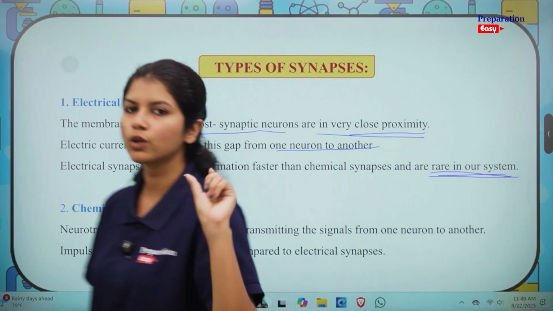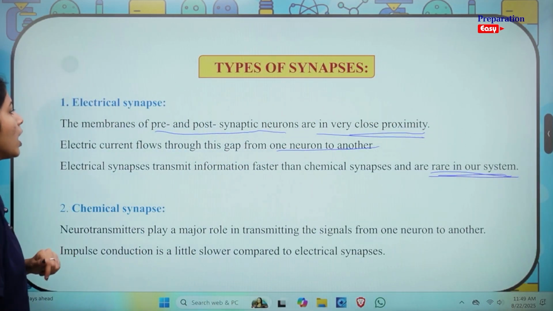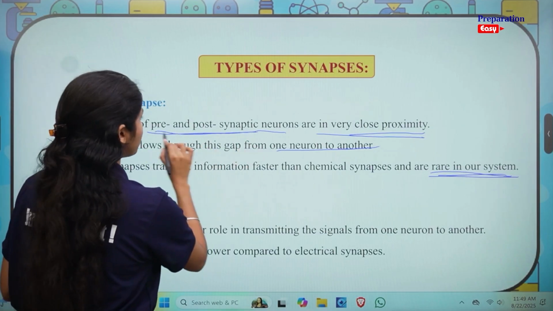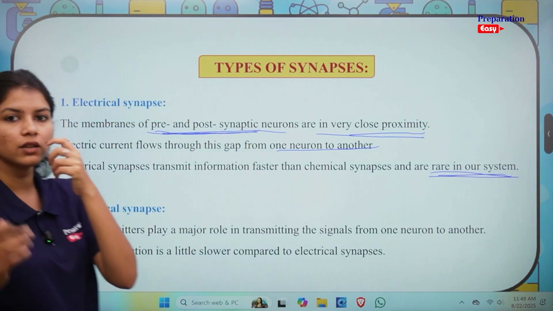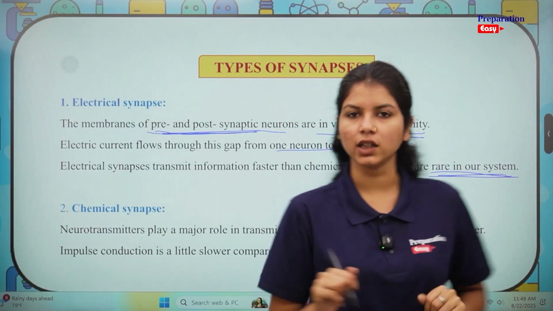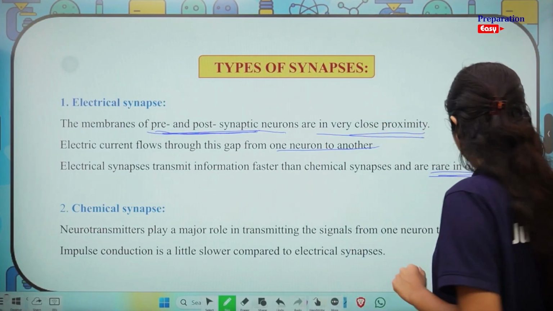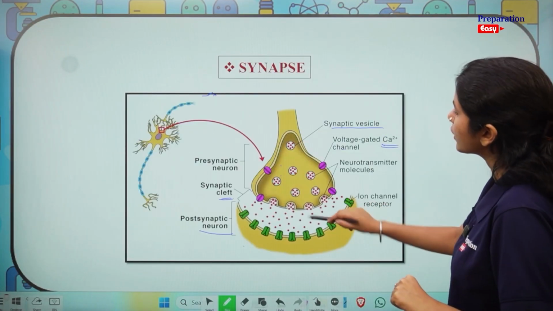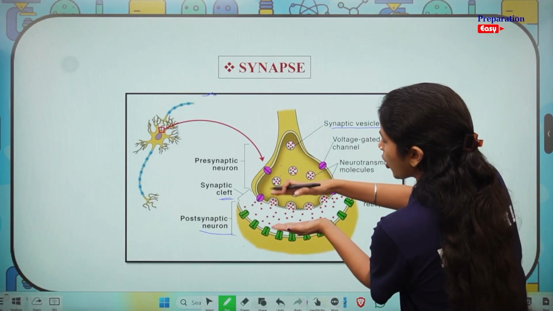Now let's decode what each of these statements mean. When we are saying that the pre and post synaptic neurons are in very close proximity, what we mean is that this part, this cleft that you are seeing, is a very small gap.